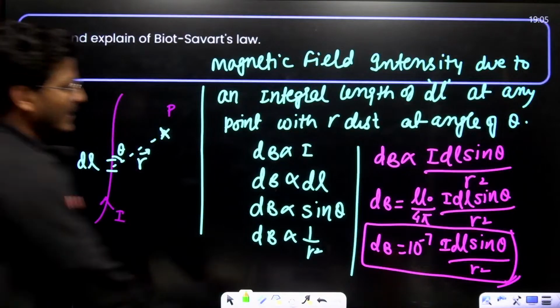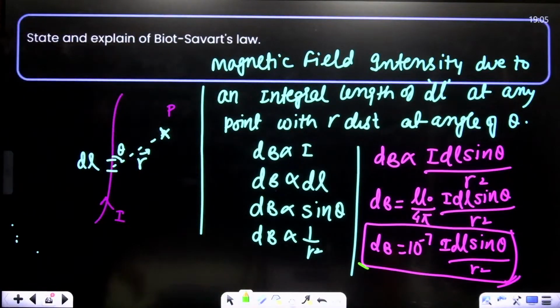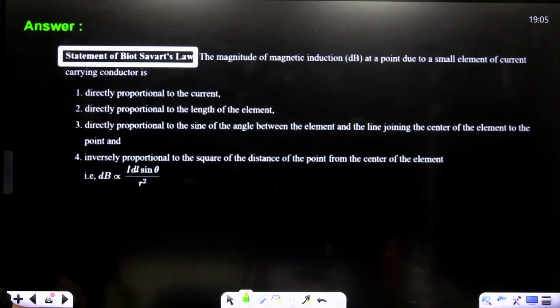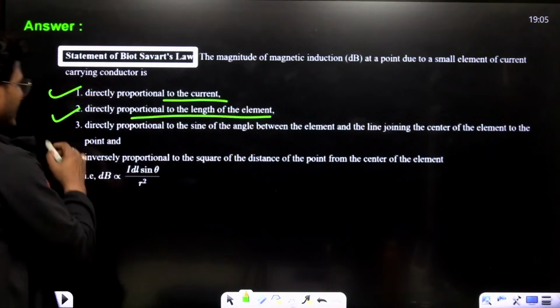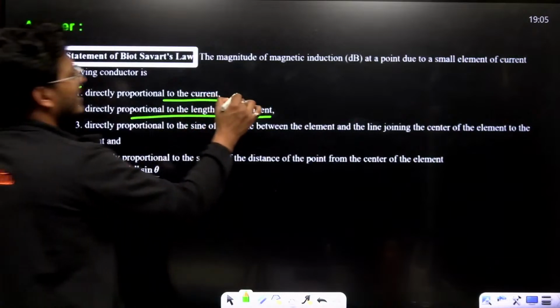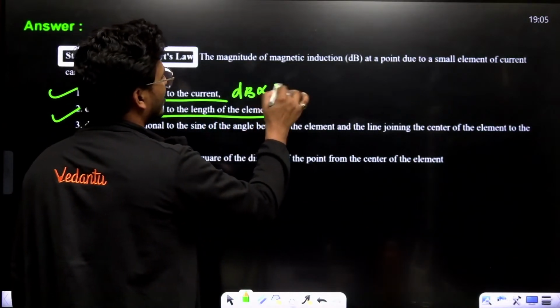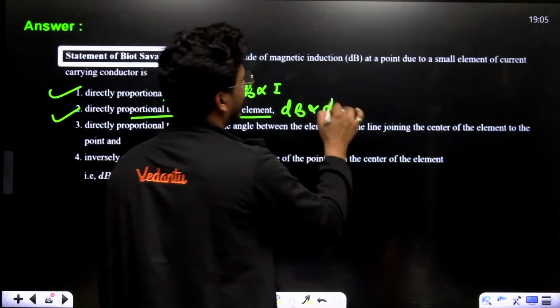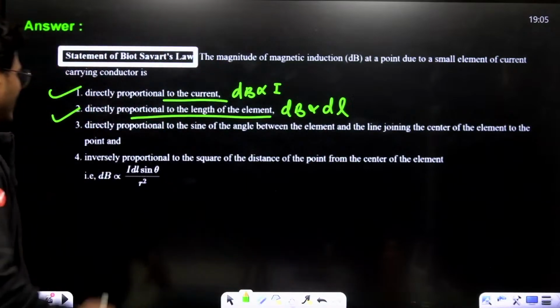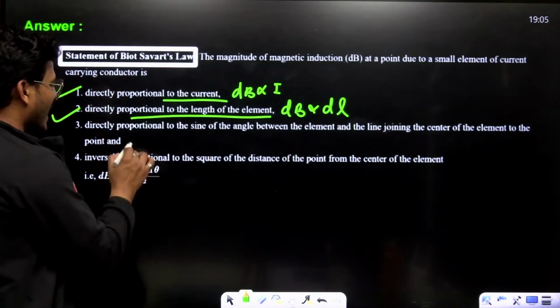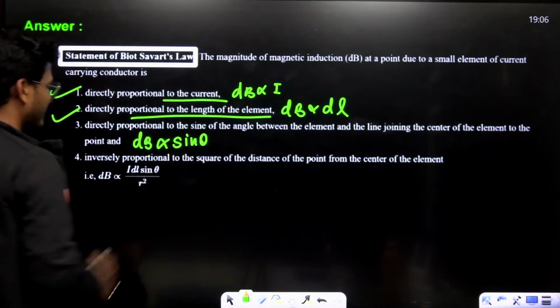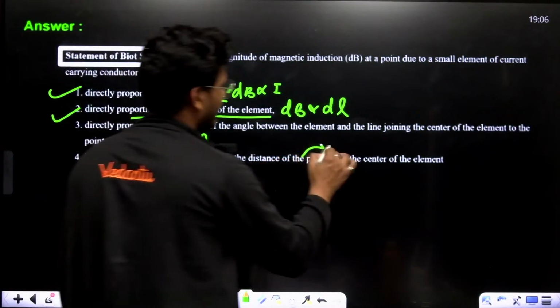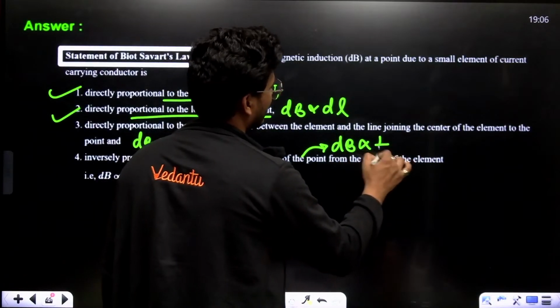So dB is directly proportional to the current I, directly proportional to the length of the current element dl, directly proportional to sin theta, and inversely proportional to r square.